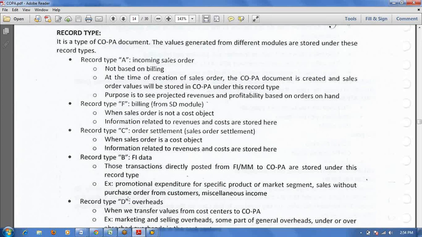That is nothing but assessment. Yes, it's the assessment cycle, the COPA assessment cycle.